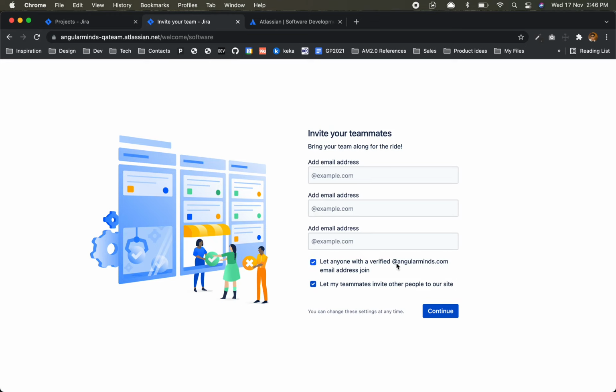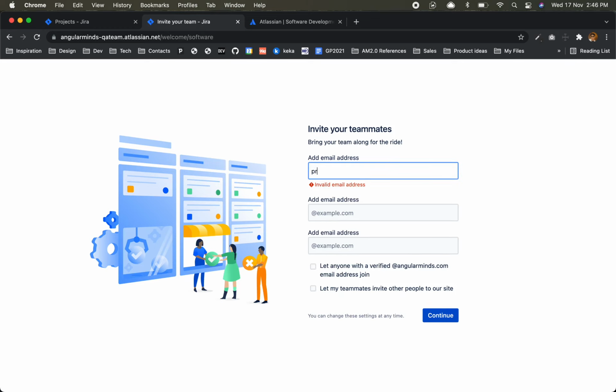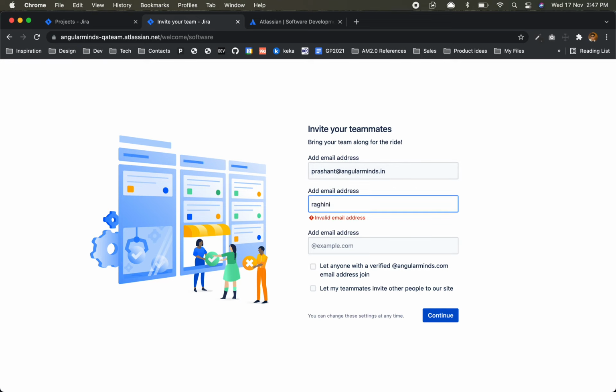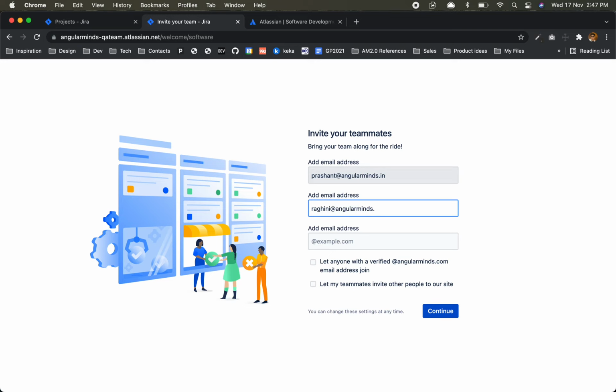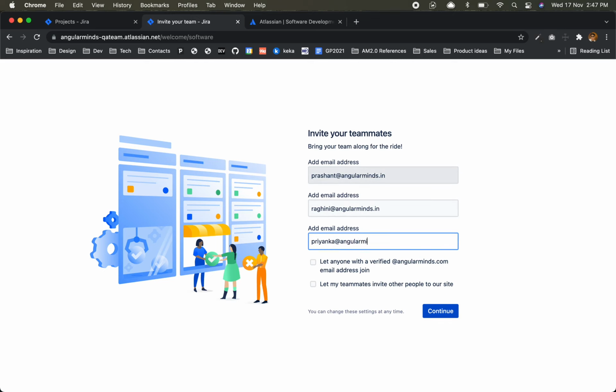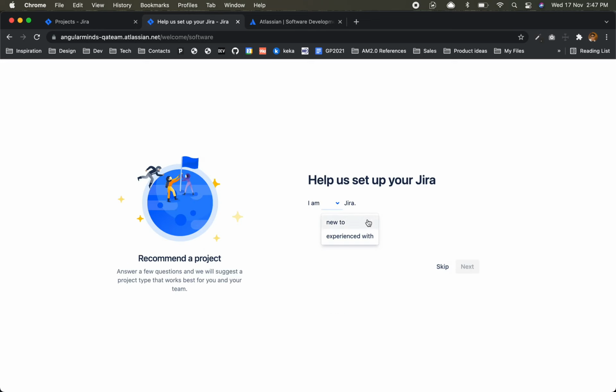Okay, let anyone with verified join now. I'll invite a few people. Prashant at angularminds.in. Then Ragini at angularminds.in. Is it correct? One more, please. Someone. Priyanka at. Yeah. This we can skip. They're asking you a survey kind of thing, like whether you are experienced or what.